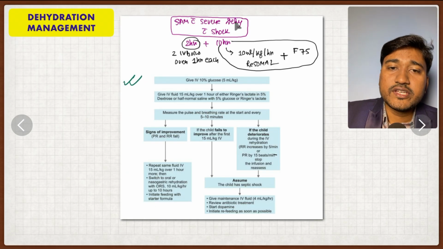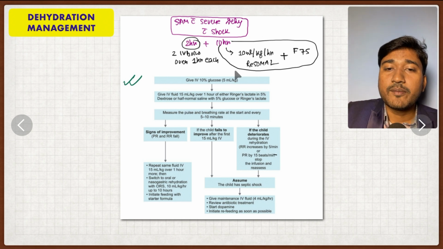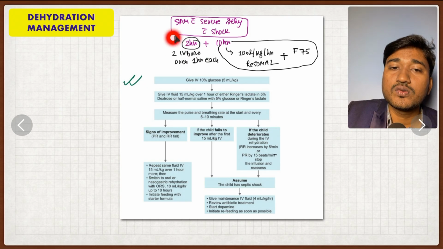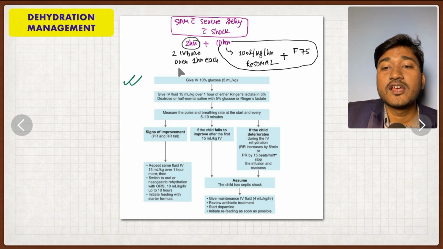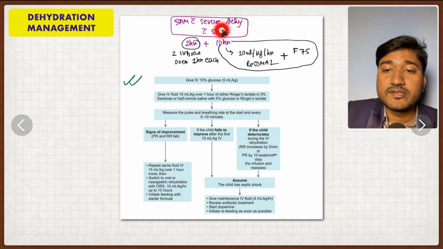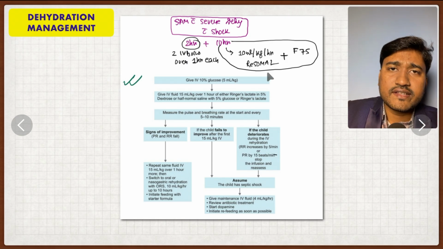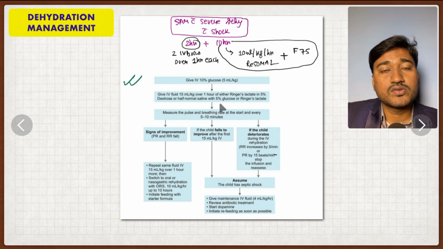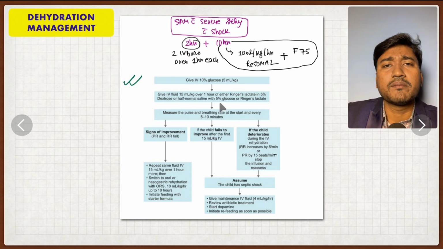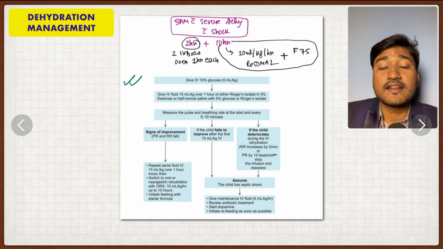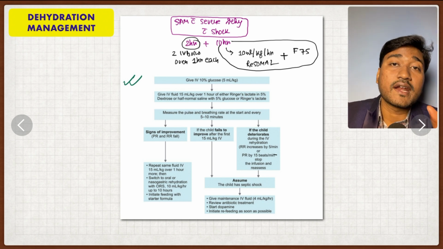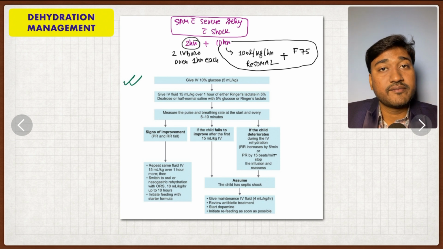Okay, if SAM with severe dehydration with shock, what will you be doing? You have to manage it for 12 hours as well. In the initial 2 hours you have to give IV bolus fluid, and here as shock or severe dehydration is present, you have to give IV. And what is the dose? 15 ml per kg is the dose. It should be given over 1 hour. Remember, over 1 hour. Usually in a normal patient, we give a bolus in 10 to 15 minutes or maybe maximum 30 minutes, but here you have to give the bolus over 1 hour because of the same risk, that is heart failure.